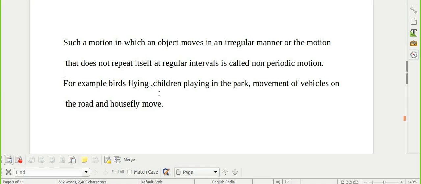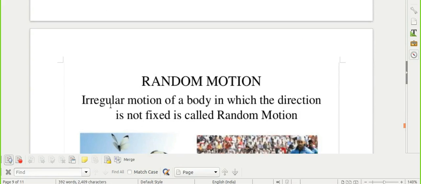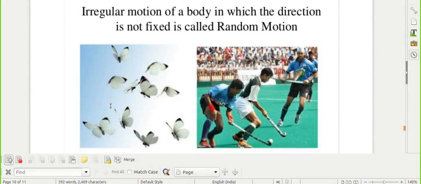You can move in any direction, and your movement is also not fixed. So this type of movement is random motion. The movement of vehicles on the road is also not fixed. These are some examples of non-periodic or random motion.